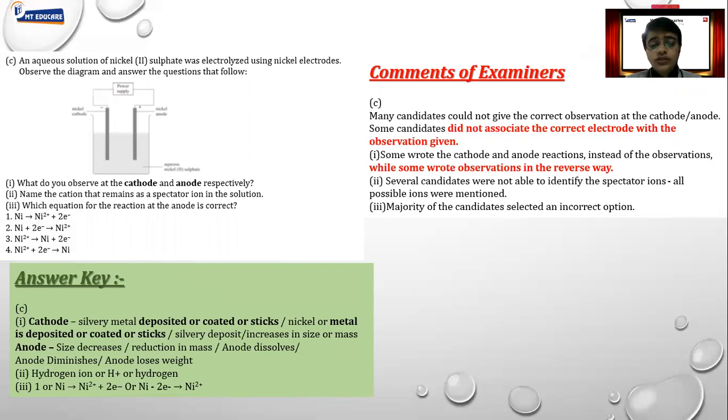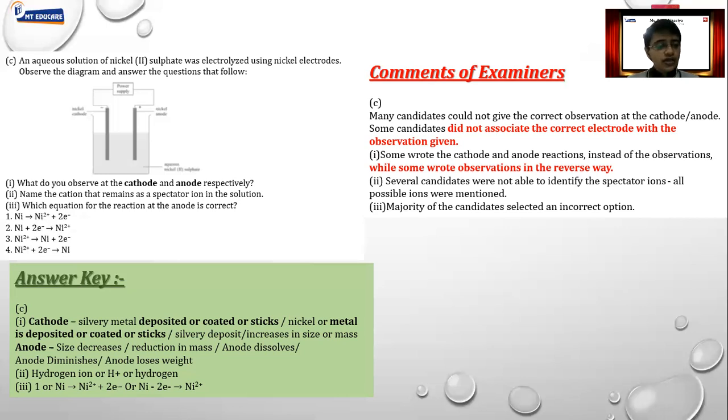So what happens with anode? For anode you can write either the size decreases, or it reduces in the mass, or it dissolves, or it diminishes. Fine, this kind of word you can use. Name the cation that remains as a spectator ion in solution, which doesn't deposit or which doesn't get electrolyzed. It is going to be hydrogen, because here we'll be having nickel sulfate solution. So there'll be hydrogen, which will be the next cation apart from nickel, which is still present in the solution.